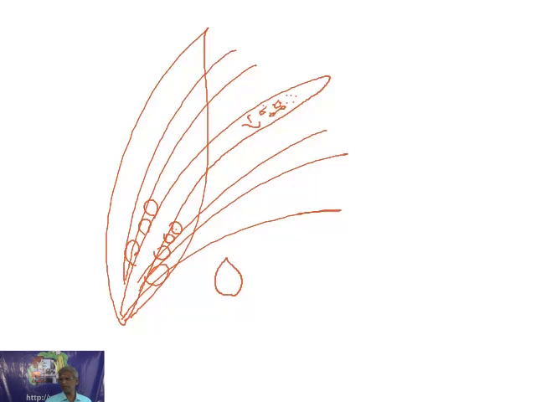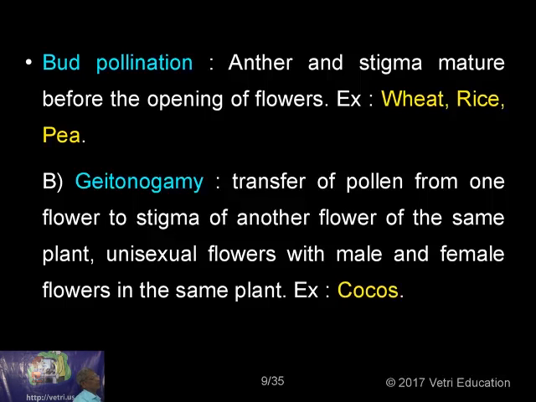That's a female flower. They have become aborted. They are not able to develop into a full-fledged fruit. They also fall down. So the completely undeveloped fruit, the male flowers, everything you will be able to see just below the coconut tree. So that's about the coconut. It's a beautiful example of geitonogamy.